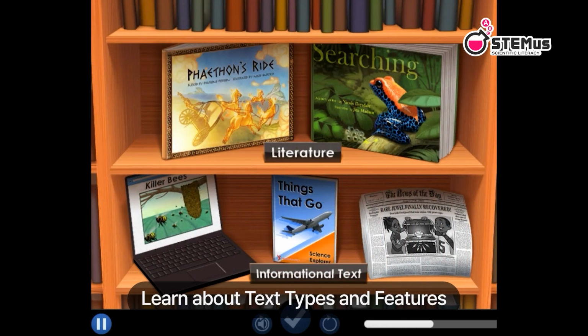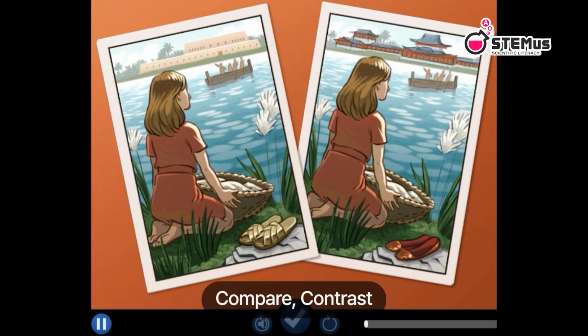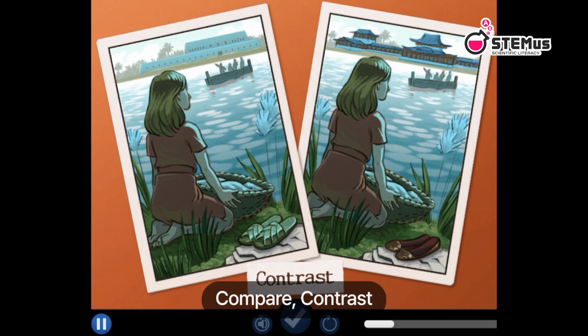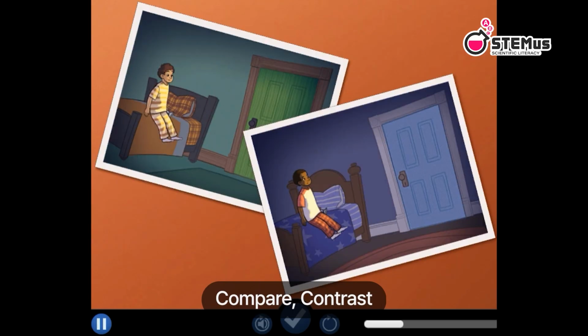Let's see if you remember the difference between literature and informational text. Look at these two pictures. They are very similar, but not exactly the same. Compare. That's what we do when we look at how two things are the same. Click something that is the same in both pictures. Way to go! Now look at these two pictures again. Contrast. That's what we do when we look at how two things are different. Click something that is not the same in both pictures. Way to go! Now you get to compare the things that are the same and contrast the things that are different.